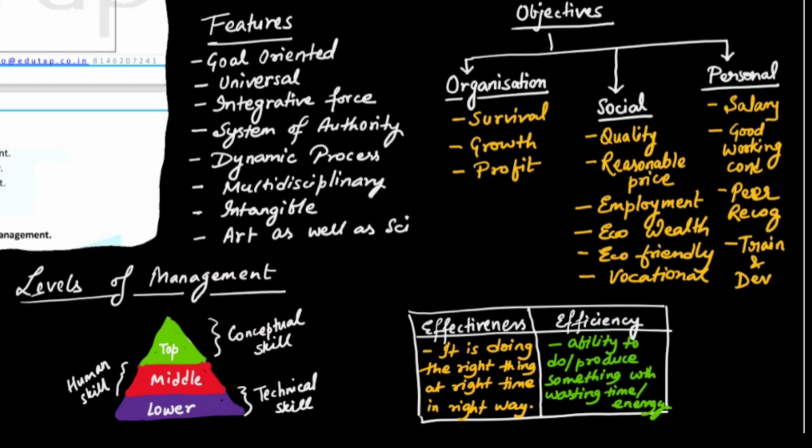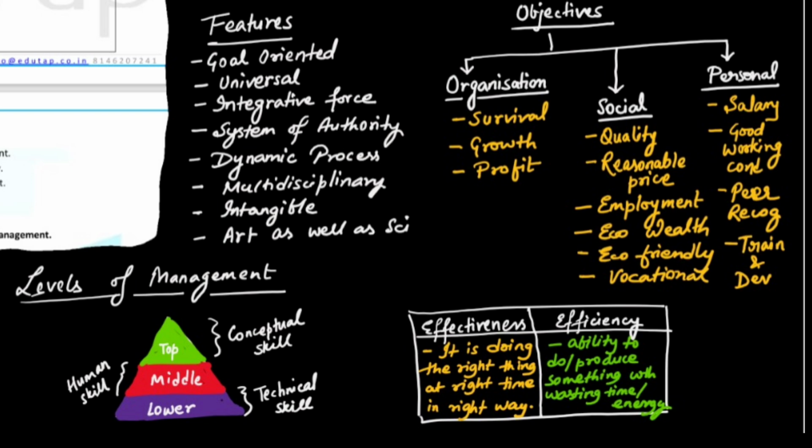For middle management, what is their work? They coordinate between the top management and the lower management. They issue detailed orders. The policies are created by the top management. They have their missions and goals. How much the profitability would be, everything is decided by the top management. This is communicated to the lower management through the middle management.